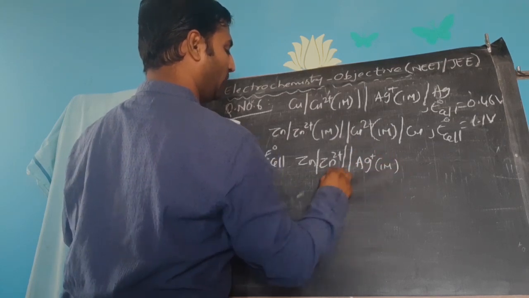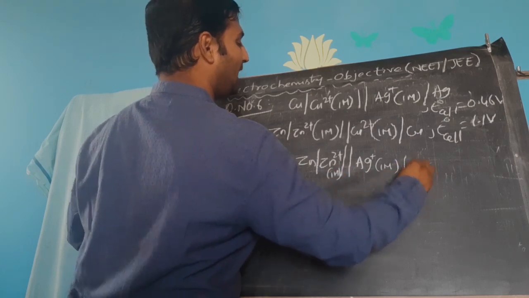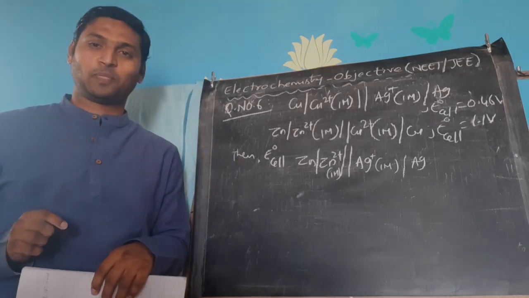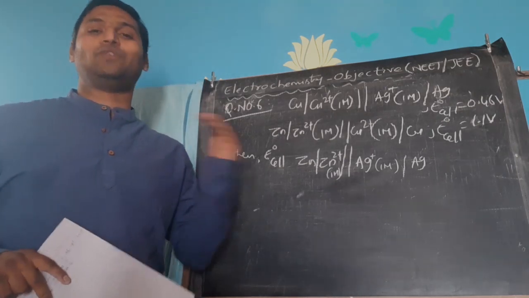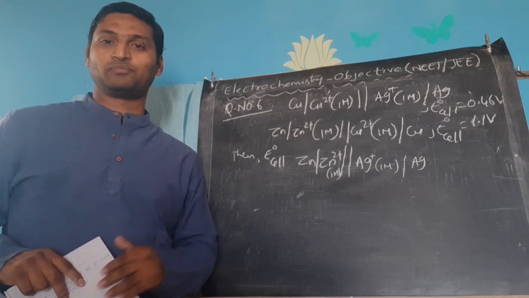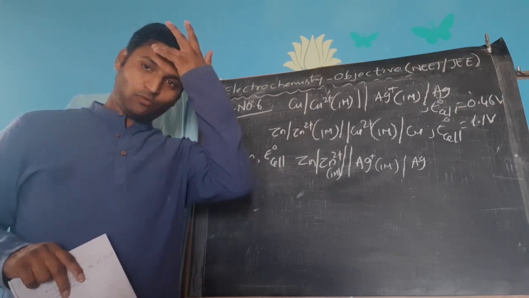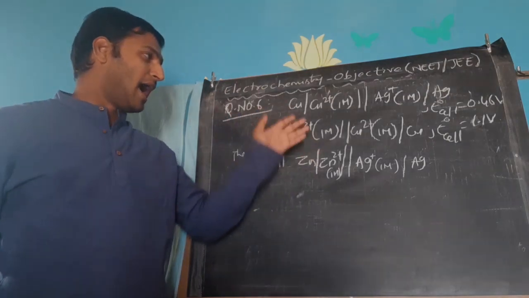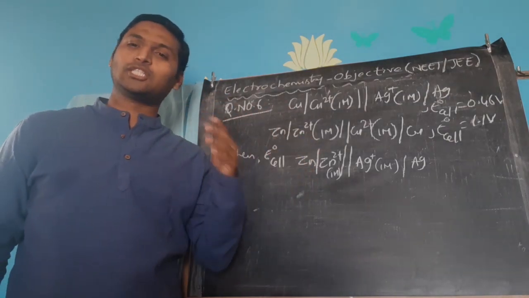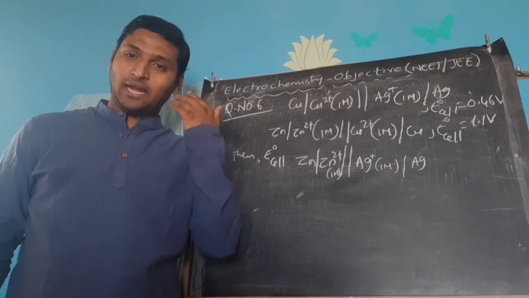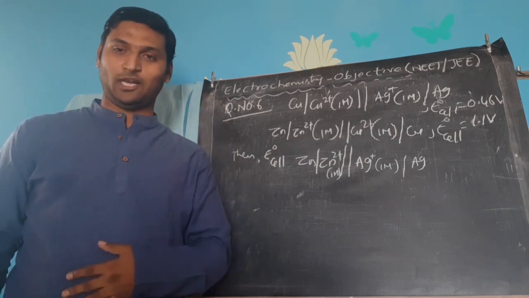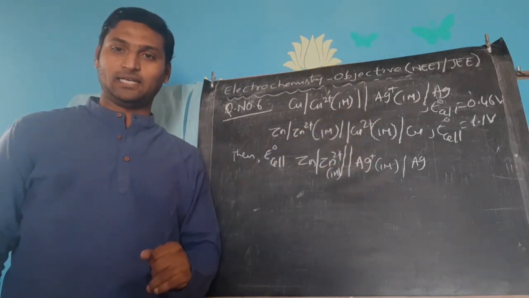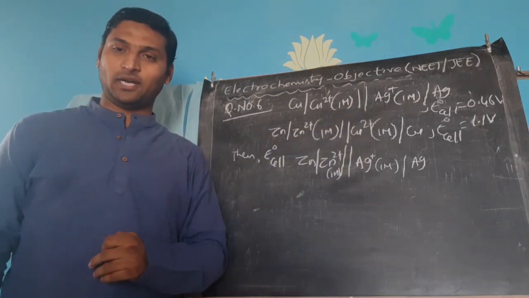Again, everywhere 1 molar concentrations indicates that he is talking about standard electrode potentials and standard cell potentials only. And there are two ways of approaching this question. One way here is, we know very well as long as he is saying SRP values, copper, zinc and silver are such familiar elements that in plenty of problems we use their SRP values. Zinc is minus 0.76, silver is plus 0.80, copper is plus 0.34.